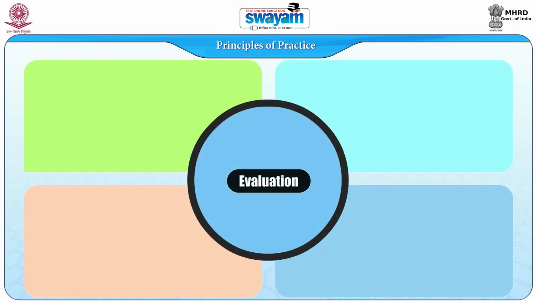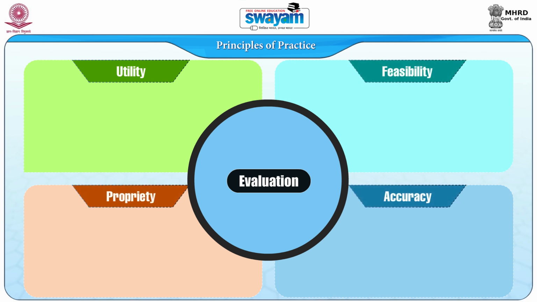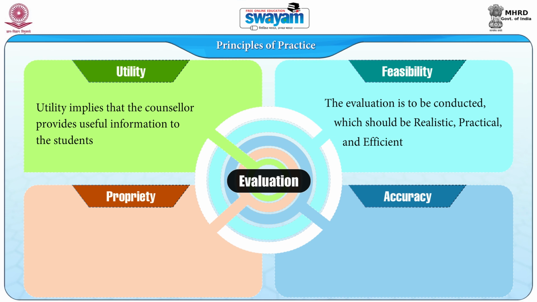These guidelines emphasize four aspects of evaluation: utility, feasibility, propriety, and accuracy. Utility implies that the counselor provides useful information to the students. Feasibility refers to the way the evaluation is to be conducted, which should be realistic, practical, and efficient.